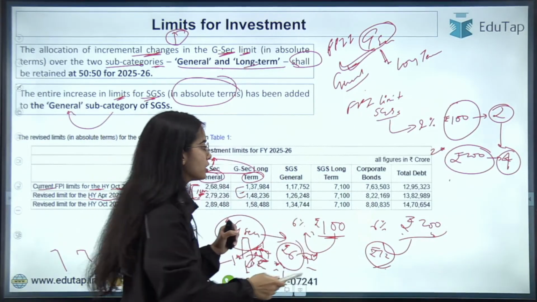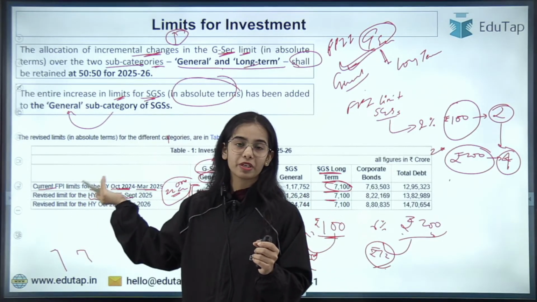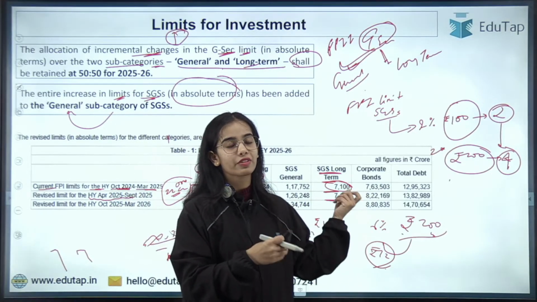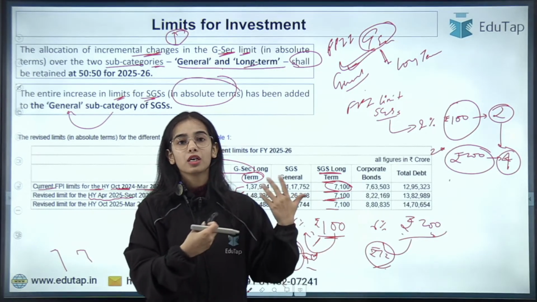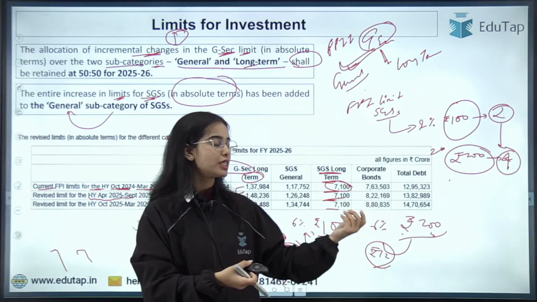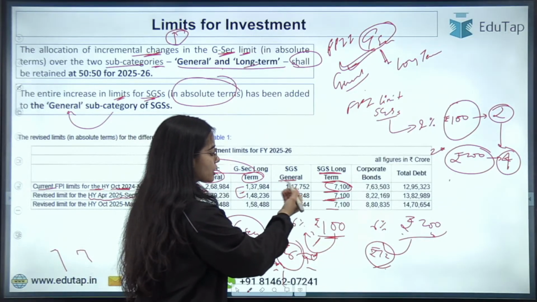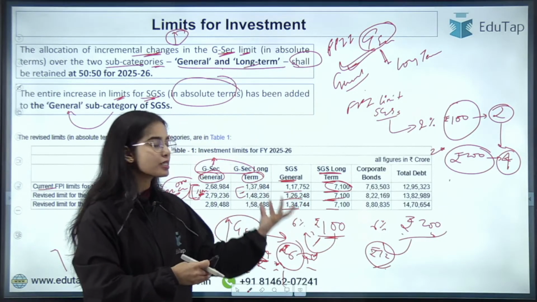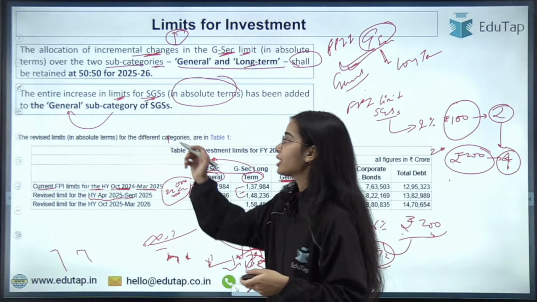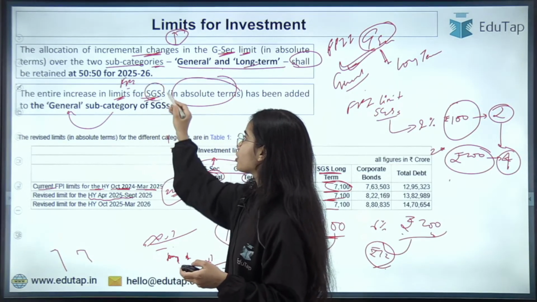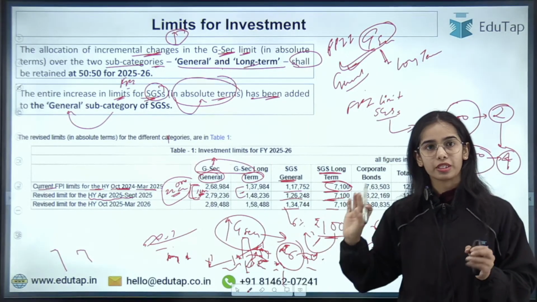That means the long term limit is not increased. In the previous financial year, the limit of the long term was 7,100 crores, and in the coming financial year, in the first half and the second half, this limit is going to remain the same, okay? Now in the general category, the whole increase has been shown. The entire increase in the FPI limit for state government securities in absolute terms has been added in the general subcategory of state government securities. So this is the idea.